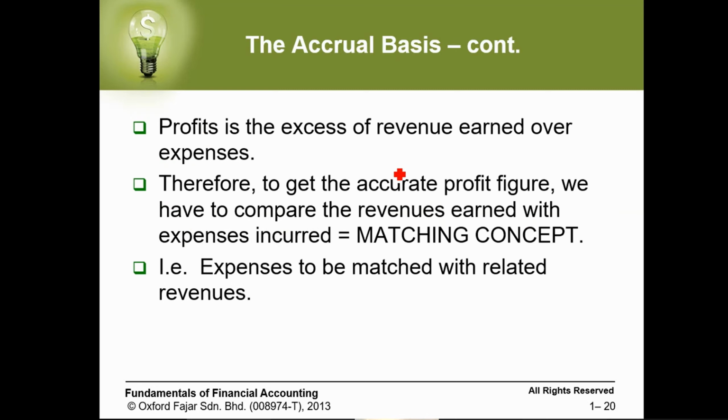Profit is the excess of revenue over expenses. If you remember, we said we have to recognize the revenue when it's earned and the expenses when they are incurred. So the profit is the excess of the revenue against the expenses. I earn 1,000, I spend 900, my profit is 100. I earn 1,000, I spend 1,100, my loss is 100 because my expenses exceed my income.